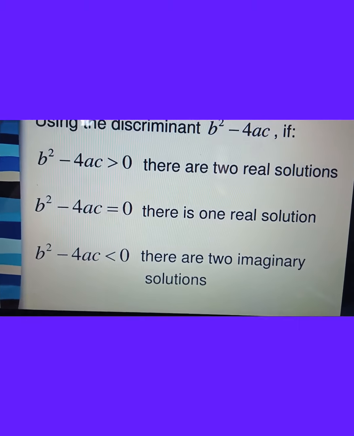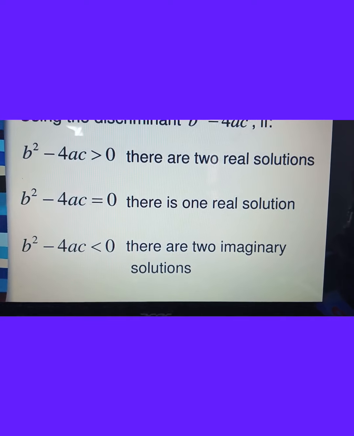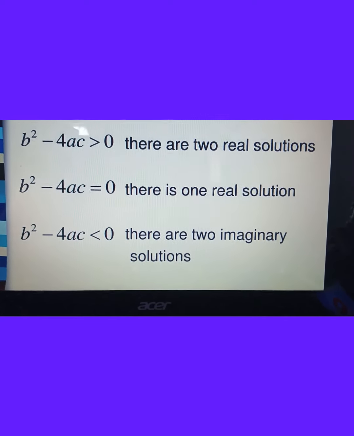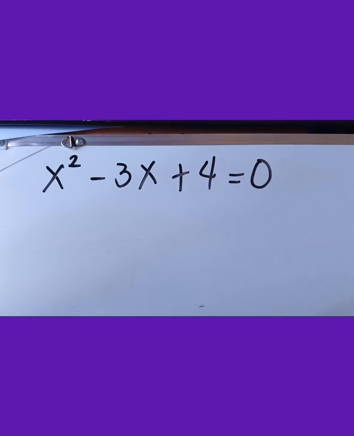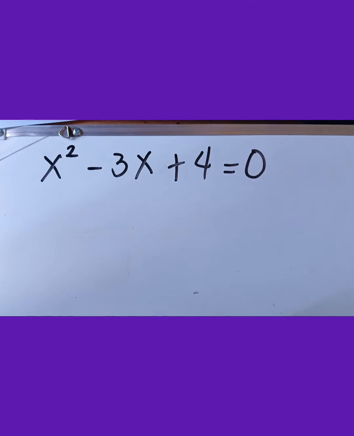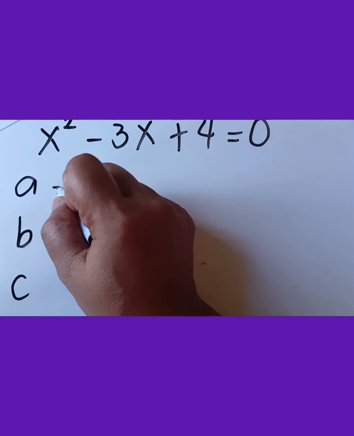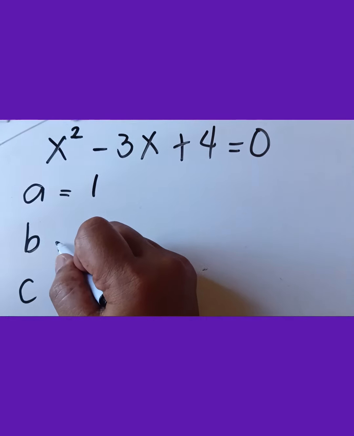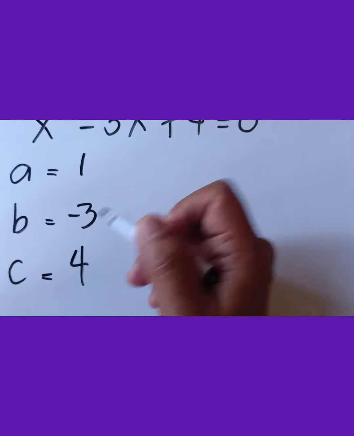In the third case of determining the nature of the roots of the quadratic equation, we have b squared minus 4ac less than 0, which has two imaginary solutions. Illustrating the third case, we have an example, x squared minus 3x plus 4 is equal to 0. So, identify our a, b, c. From the equation, our a is 1, b is negative 3, and c is positive 4.